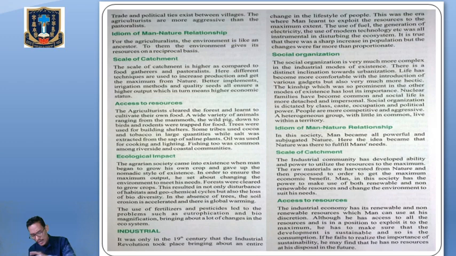Okay, kinship has lost importance. The nuclear family became common. Social organization is dictated by class, caste, occupations, and political power, and a heterogeneous group of people came into existence, literally living in a common territory.